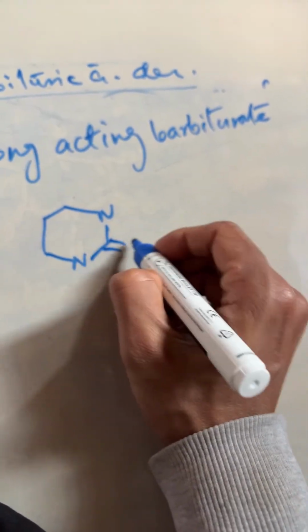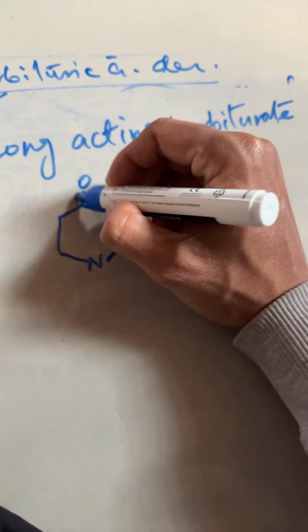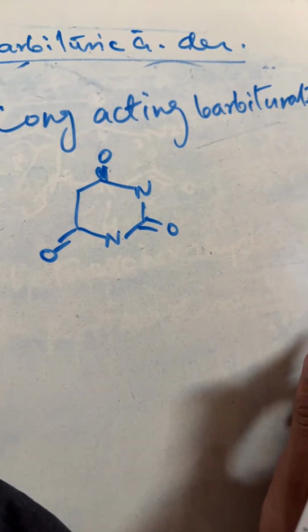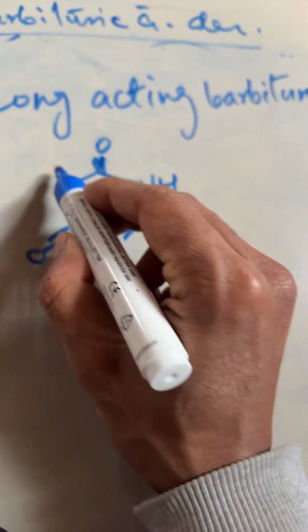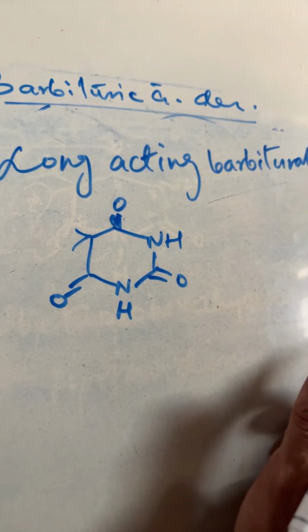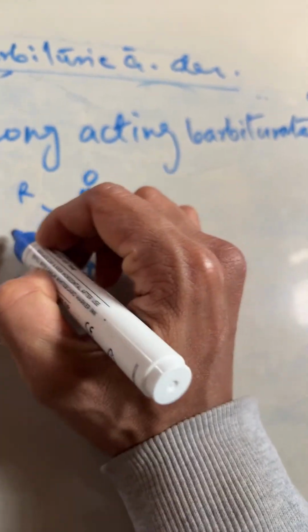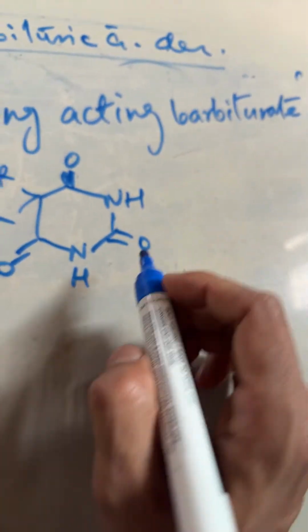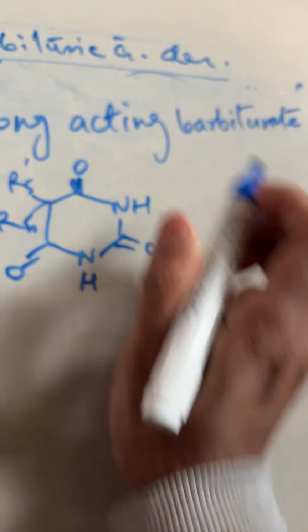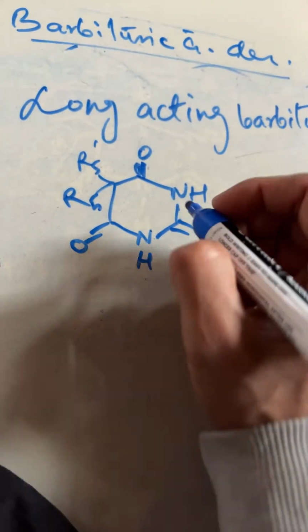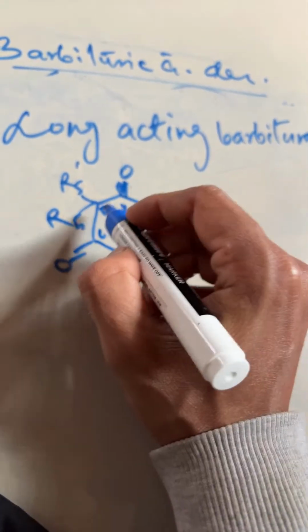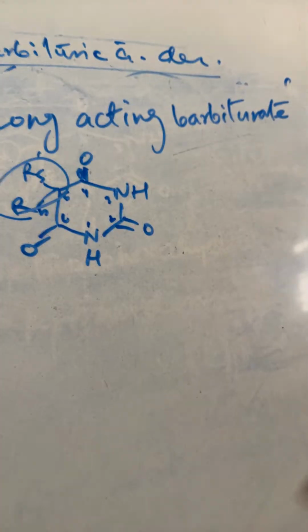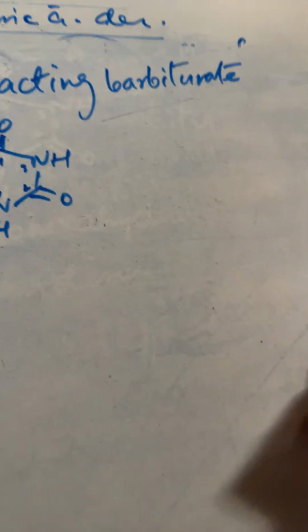The structure will be as it is, like that, but here earlier there was 2H, now this 2H will be replaced by 2R group. So modification at which position? 1, 2, 3, 4, 5, 6. So what is that position? Fifth position. So modification at fifth position is very very important.